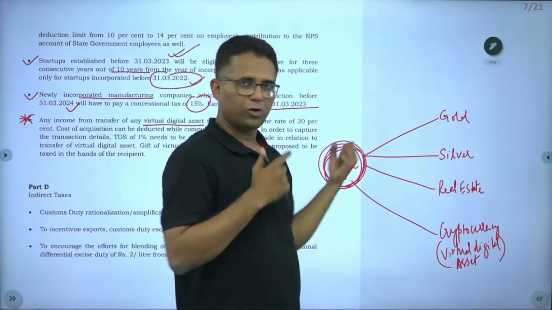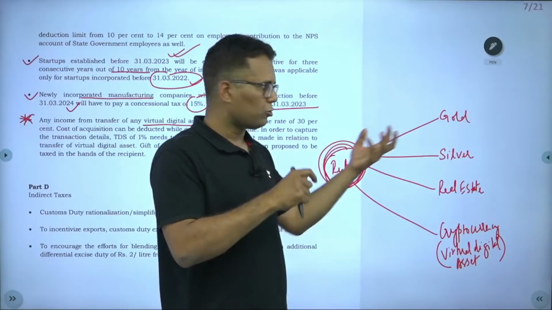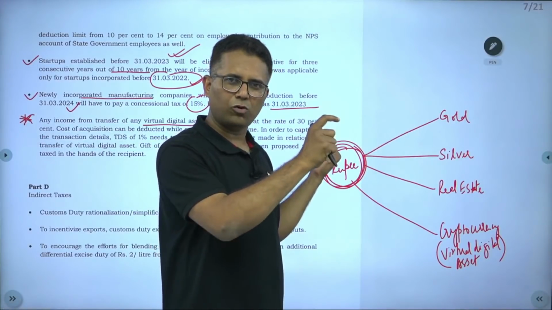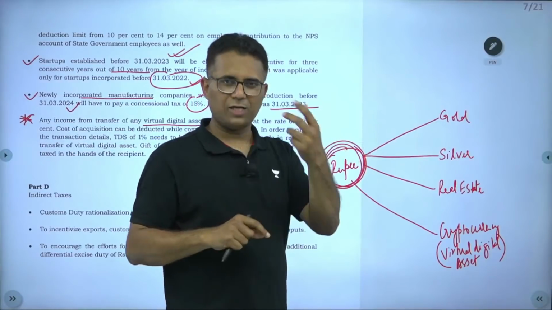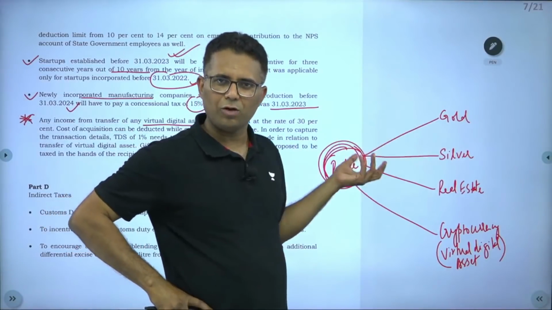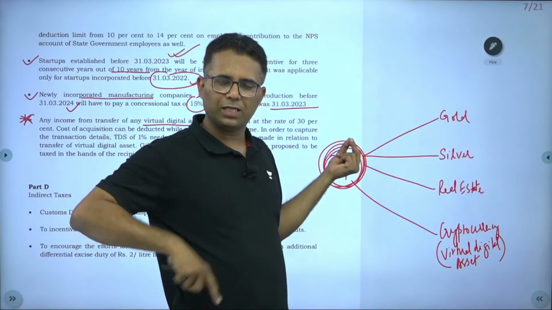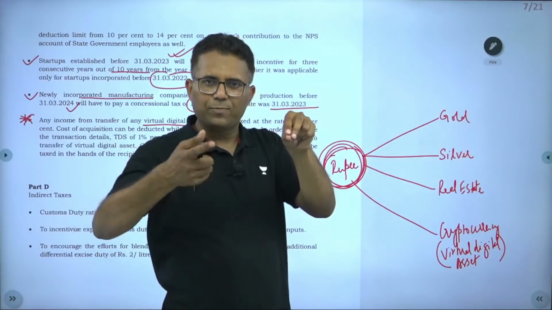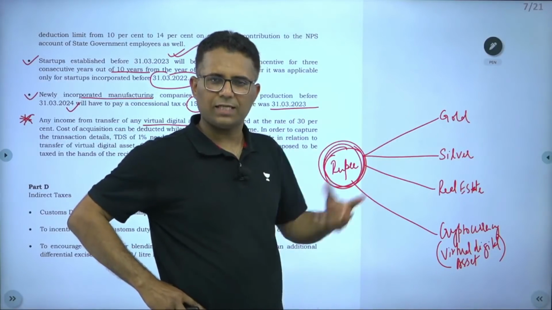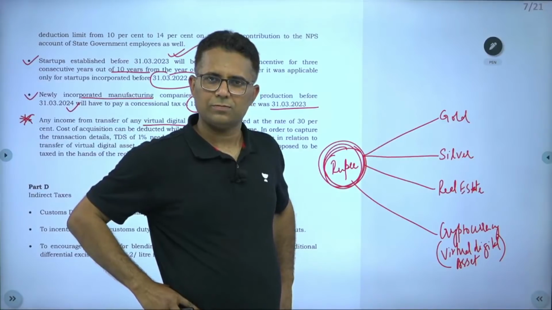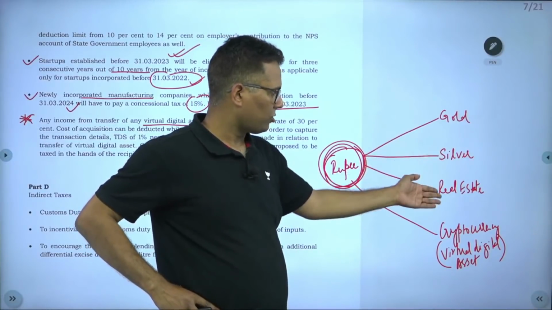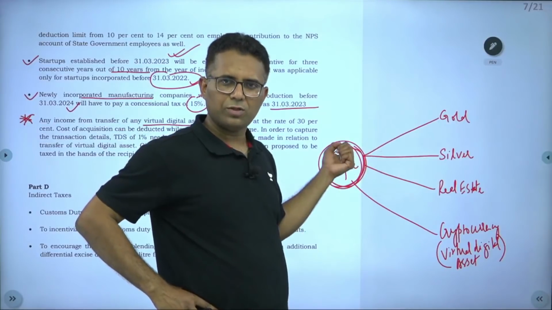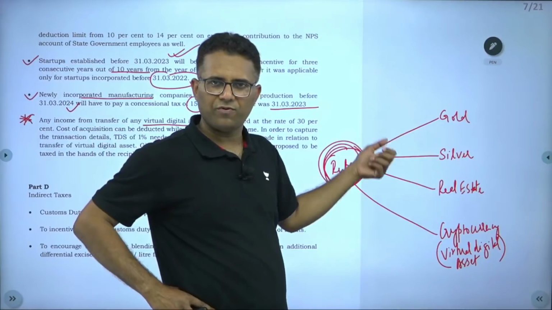So when I purchase gold worth 100 rupees and after 1 year I sold that gold for 120 rupees, I gained 20 rupees. On that 20 rupees gain, I pay capital gain tax. There is a tax on that, right? In the same way, there is tax here also. If I purchase a house for 1 crore and next day I sold it for 1.5 crore, then on the 50 lakhs there is a tax.